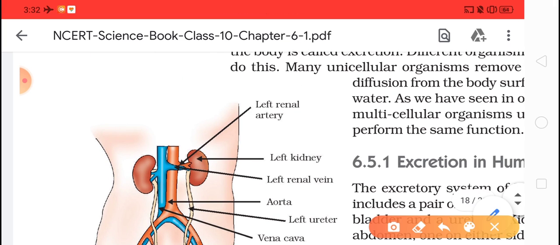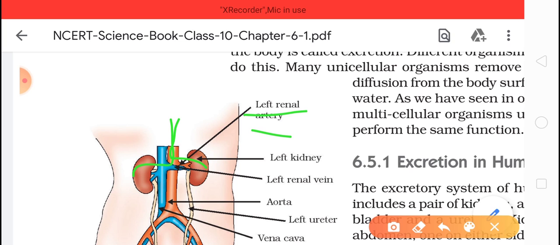The renal artery bifurcates into left side and right side, and it brings oxygenated blood. This blood goes into the kidney and moves there, and all the waste is removed from the kidney.